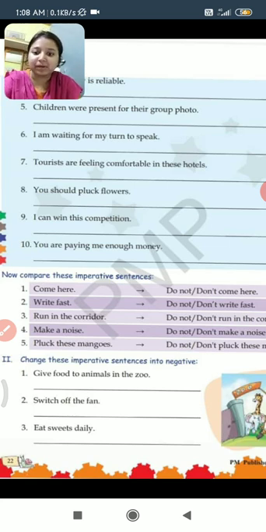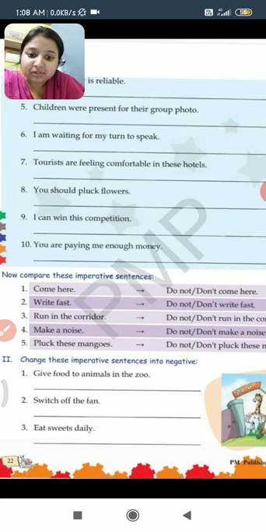अब यहाँ पे कुछ imperative sentences दिए हैं. We have to convert these imperative sentences into negative sentences. So how we will frame it? The first one is, come here. If we have to convert this sentence into negative, it will be don't come here. Yeah, do not come here. Don't is the short form of do not.